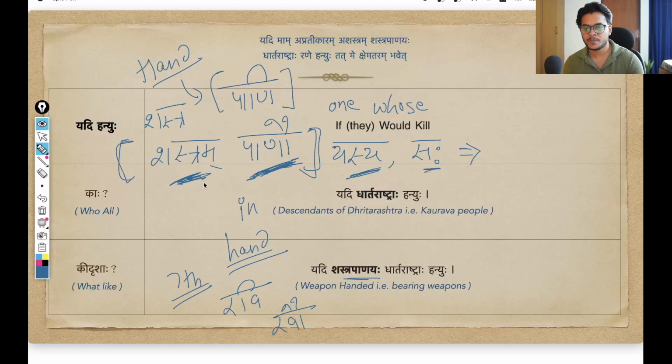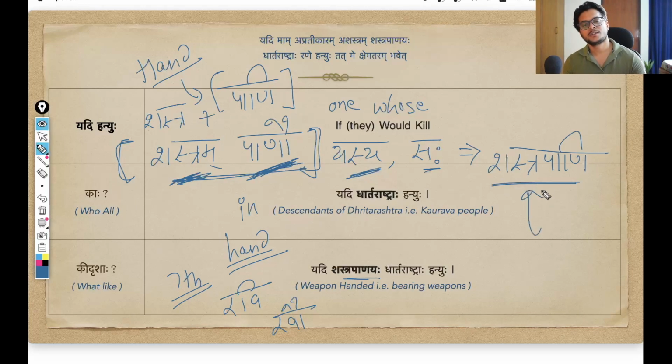If we have to make this into a samas, we already know that we combine them in their pratipadik form. So Shastra plus Pani, the word becomes Shastrapani. This is the samas: Shastram Panau Yasya, one in whose hand there is a weapon. Sah, that person is called Shastrapani.